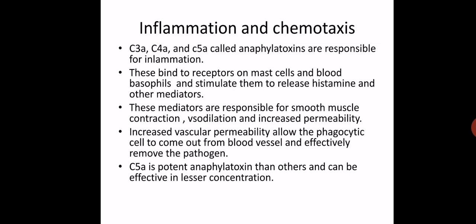So what is the effect? The first effect is the lysis of the target cell due to complement activation. The second effect is inflammation and chemotaxis due to C5a, C3a and C4a. These components are released during complement activation in the classical pathway. Those components go and bind with mast cells and basophils, which leads to secretion of mediators.